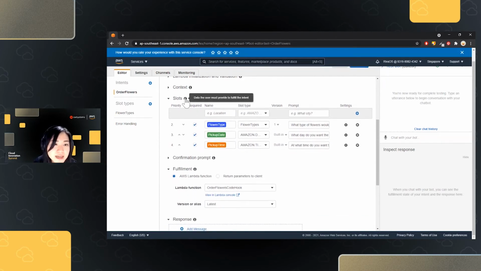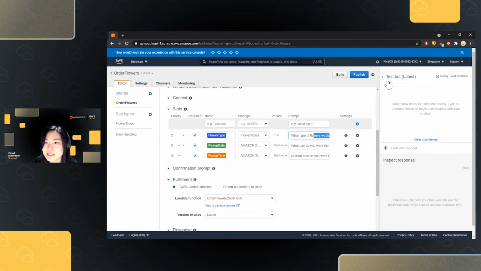Aside from this, at the bottom, it's also asking for slots. Slots, again, are the data that we want the users to input. So in this case, we want them to input the type of flower that they want to buy, when they want to pick up the flower, and what time they want to pick up the flower. So again, these are your input parameters. And how do we retrieve those input parameters in a natural language way? That is the prompt, and that is essentially the text that the chatbot would respond with.